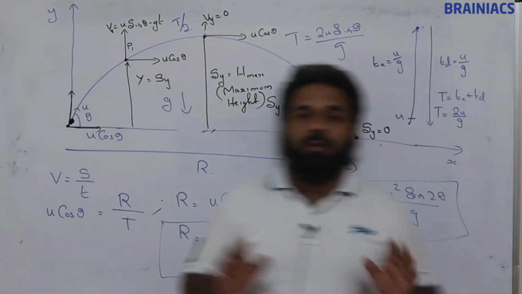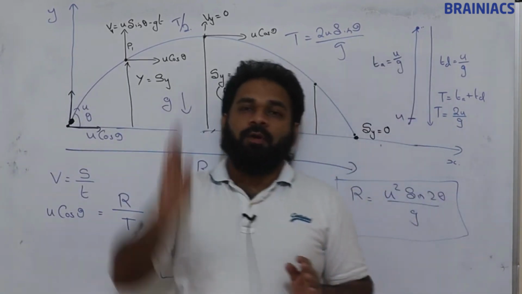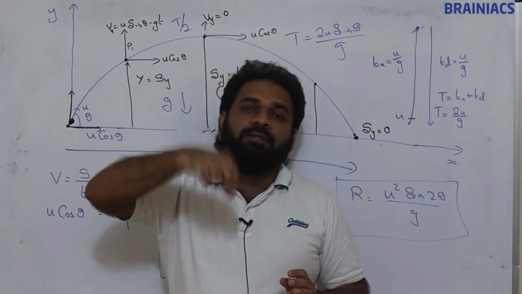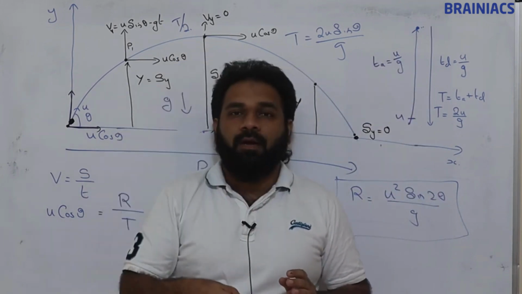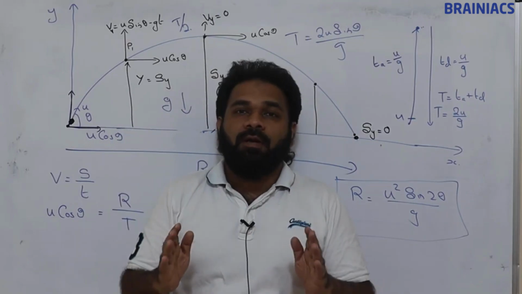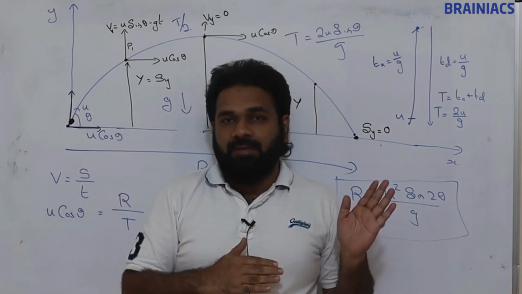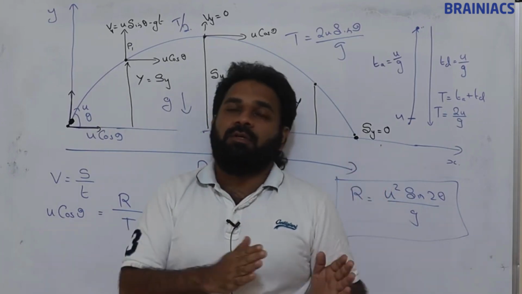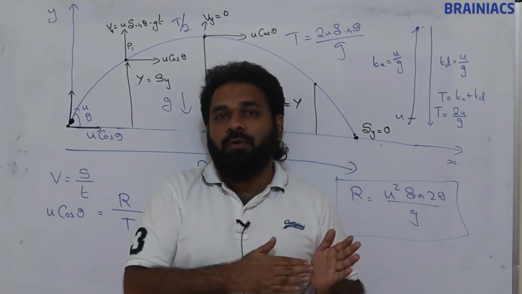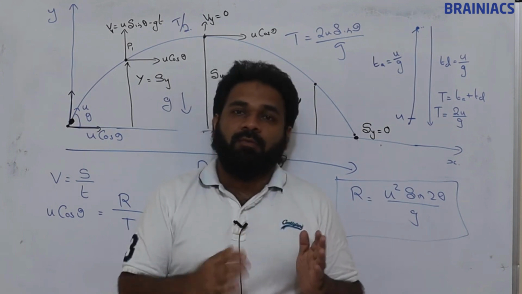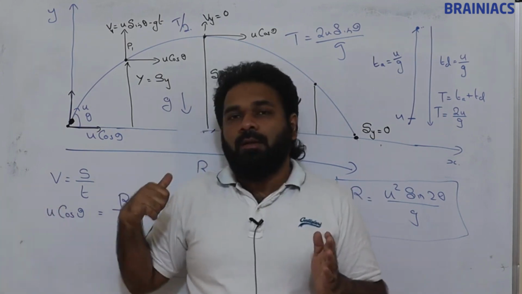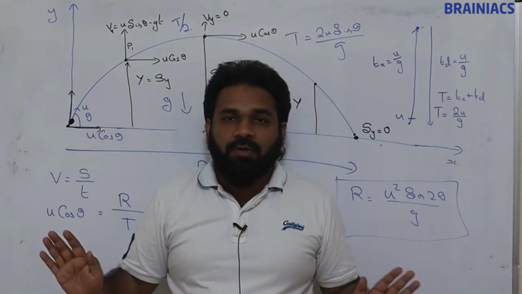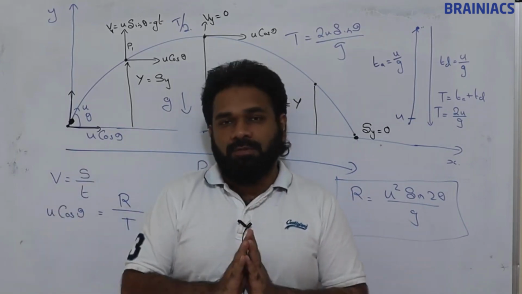Okay, so what we have done for vertical motion, since constant acceleration due to gravity is acting towards the ground, we have considered equations of kinematics where acceleration is there: v = u + at, s = ut + half at square, v square = u square + 2as. That only we have used. For horizontal, since there is no acceleration, no force in horizontal direction, v = s by t. Simple formula we have used.